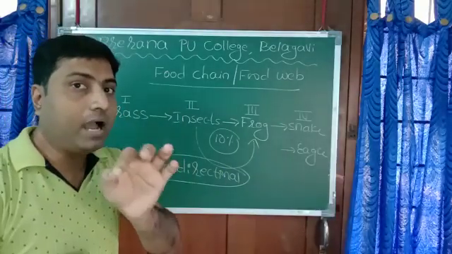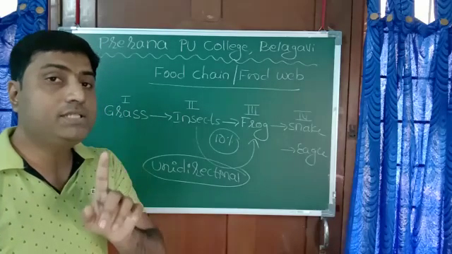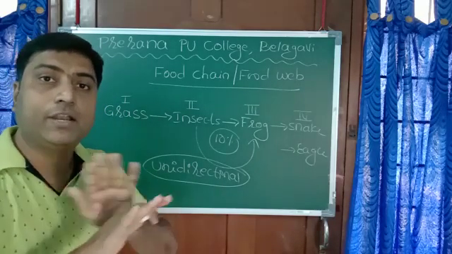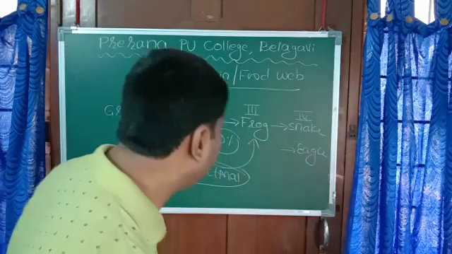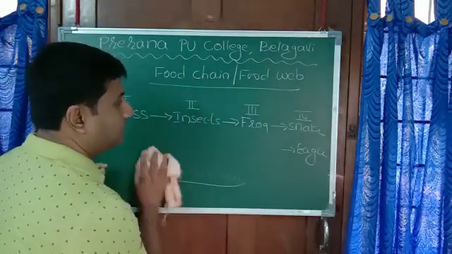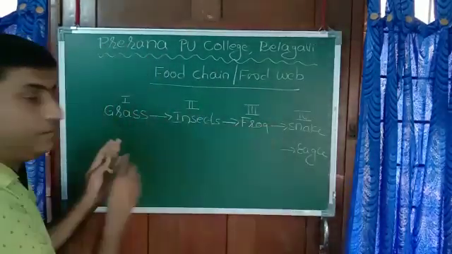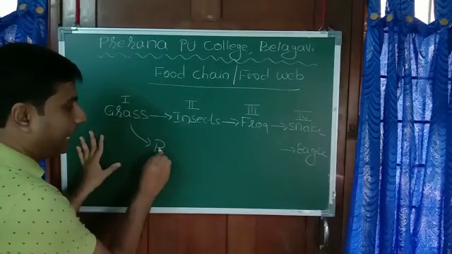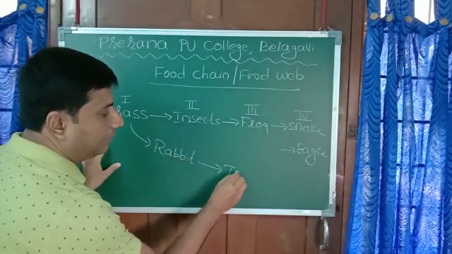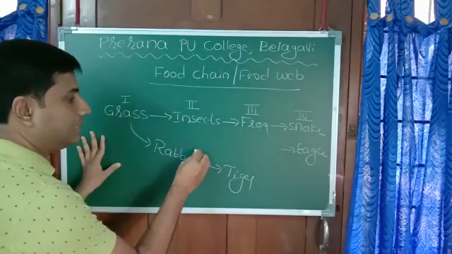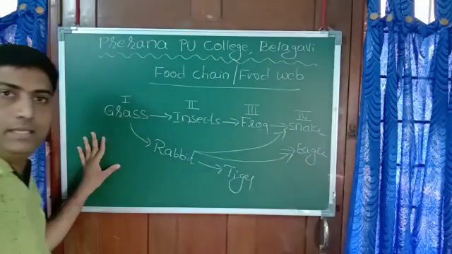But one thing we have to remember, a single food chain cannot exist in nature. There will be several food chains linked together. Now this is a food chain. Grass is also eaten by rabbit. Rabbit is eaten by tiger. Rabbit is also consumed by big snake. Rabbit is also eaten by eagle.